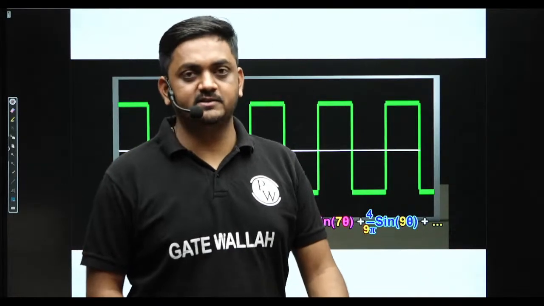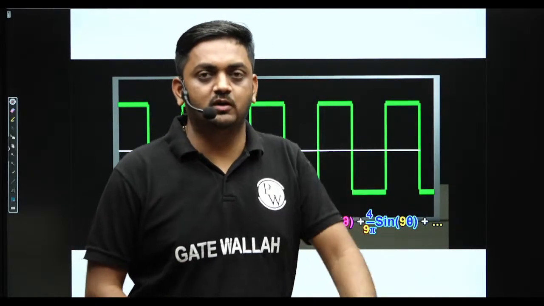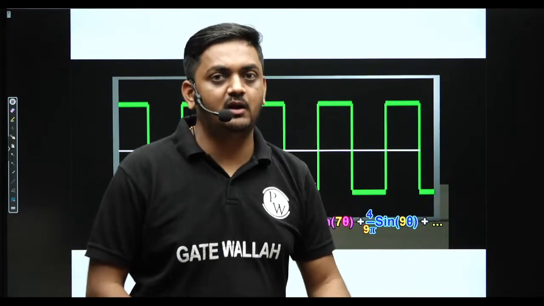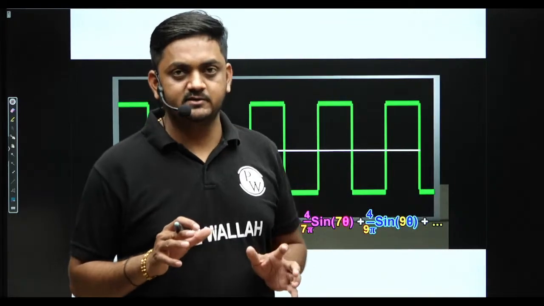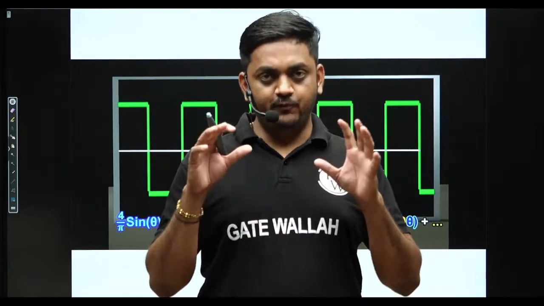But why are we representing this non-sinusoidal periodic signal as harmonically related sinusoids? Because in an LTI system, later we will see sinusoidal steady state response, if your input to an LTI system is a sinusoid, then the output is also a sinusoid. So analysis of an LTI system will be very easy if the input is sinusoidal instead of a square wave.